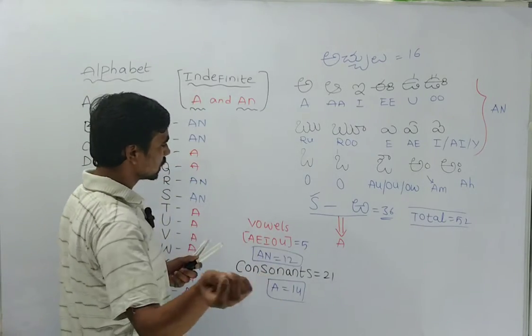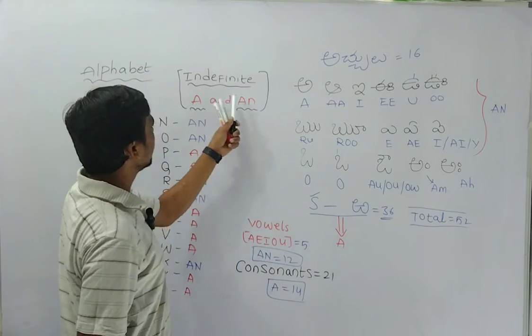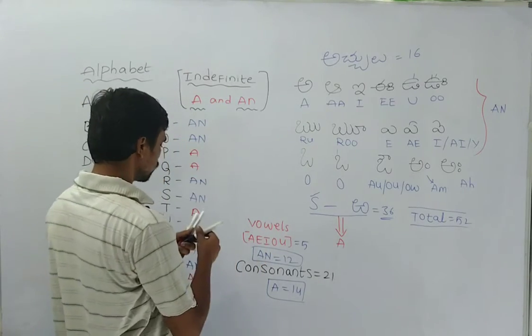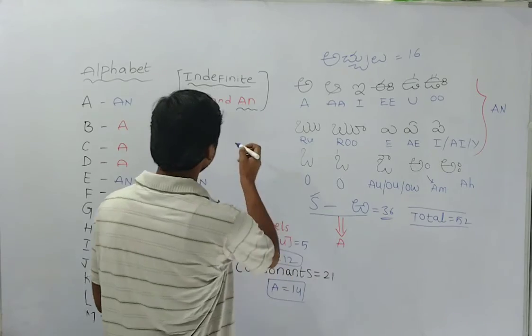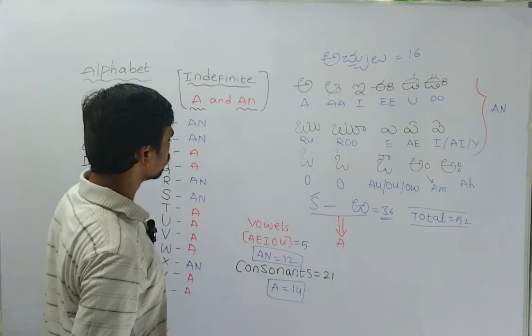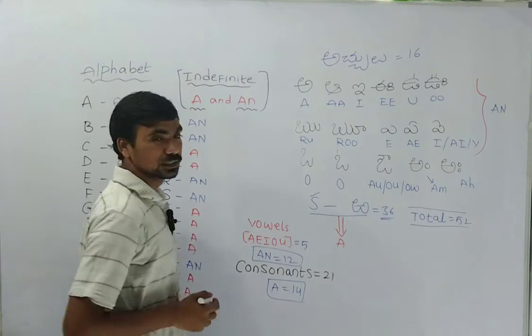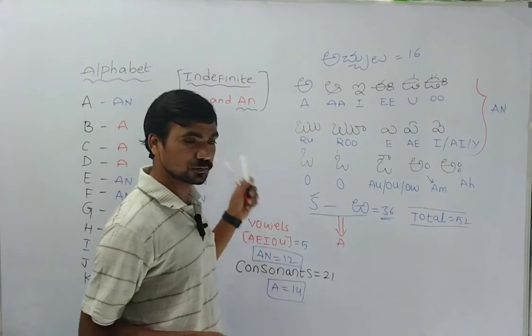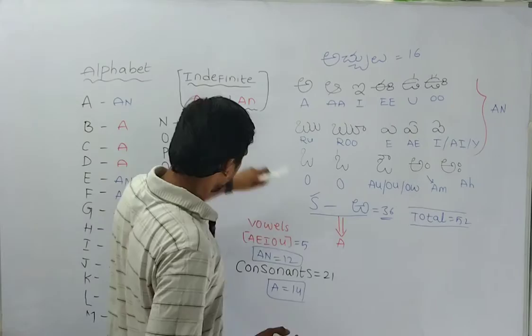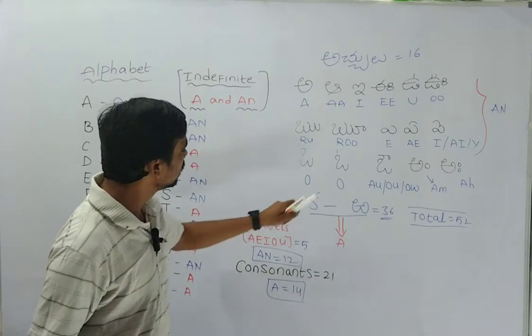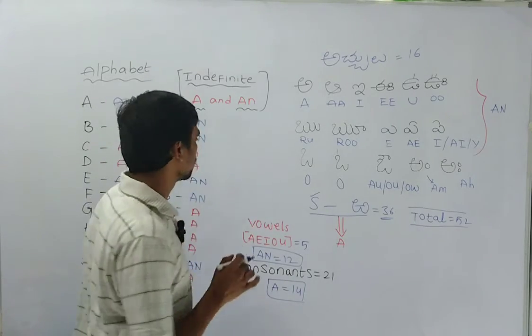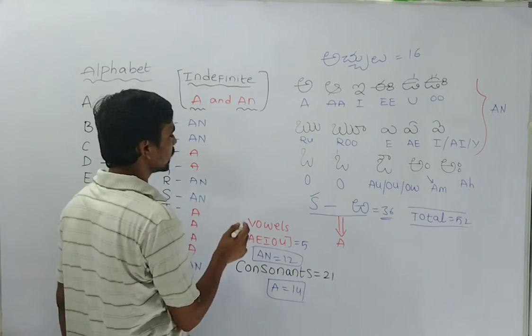So I will give some examples of A and how to identify. I'm going to write here the A sound. For example, boy. Before, I introduced all this, but now I am going to write it all.